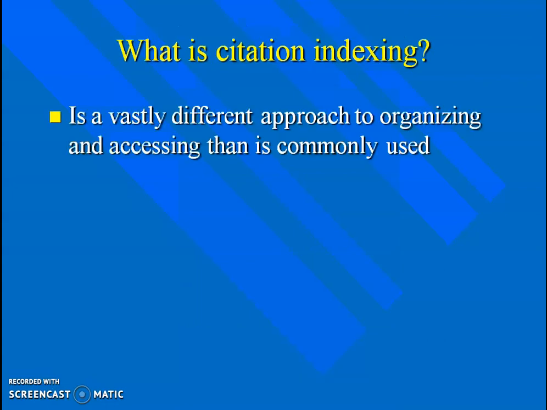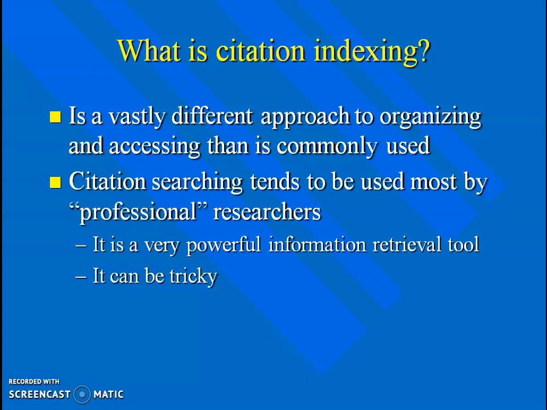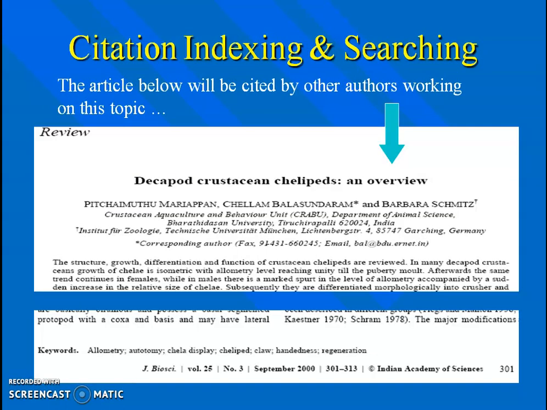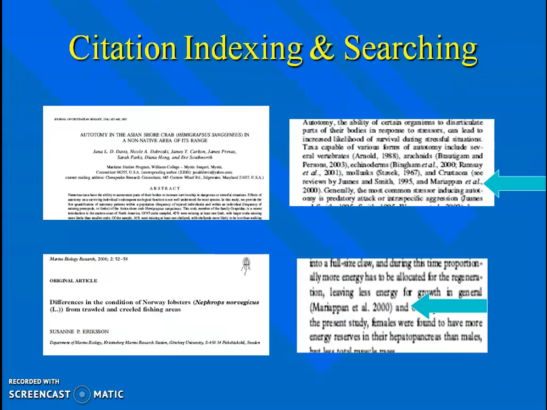So what is a citation index? It is a vastly different approach to organizing and accessing information than is commonly used. Citation searching tends to be used mostly by professional researchers. It is a very powerful information retrieval tool, but it can be tricky. Here you can see my paper, which was published in the Journal of Bioscience of the Indian Academy of Sciences in the year 2000. I am going to see how many times my paper is referred to by others and cited in their papers. Here are two examples: in these two papers, they have cited my references.